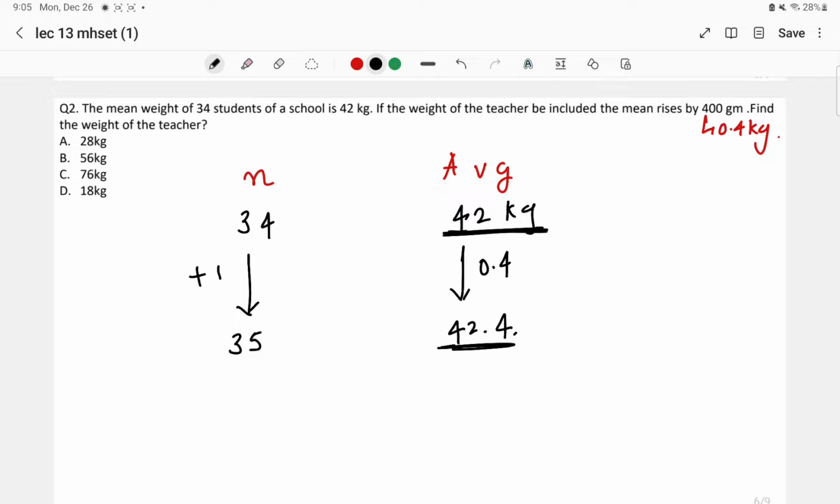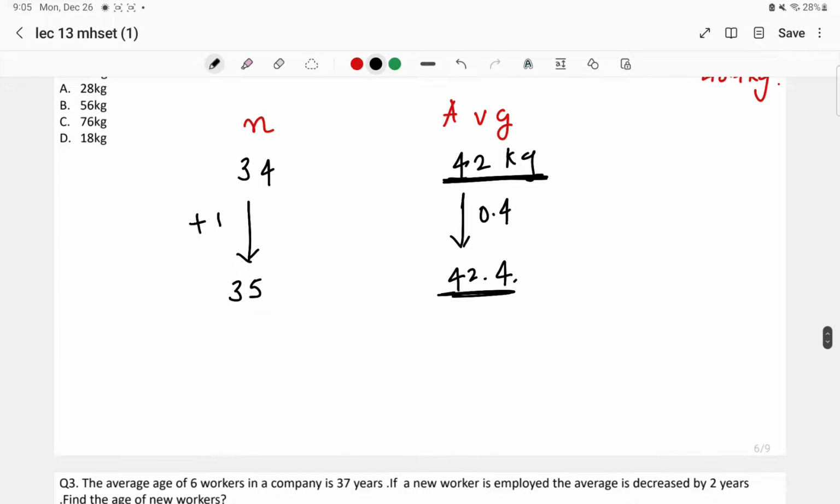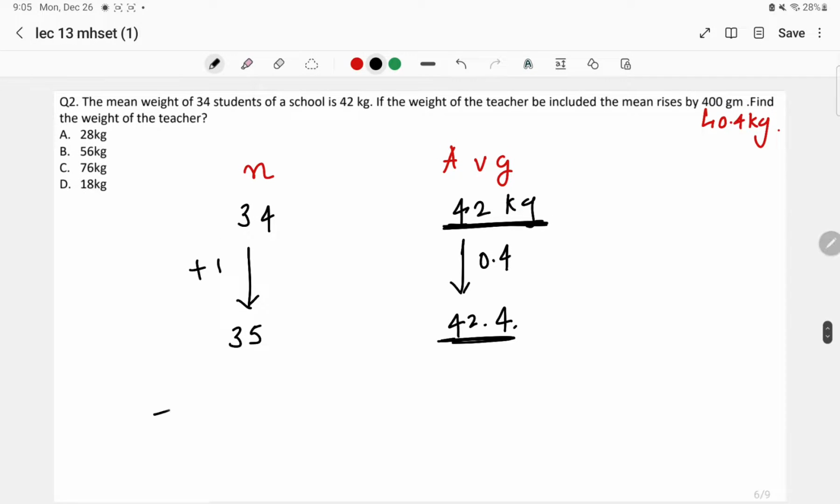So the value of the average here is 42.4, it means the upcoming new value is going to be in the increased form. So in the deviation method, what you will do is take the old average, that is equal to 42 kg, plus the new increment of 0.4 kg, not percent, sorry. Whatever the new person is bringing, he is bringing more value.